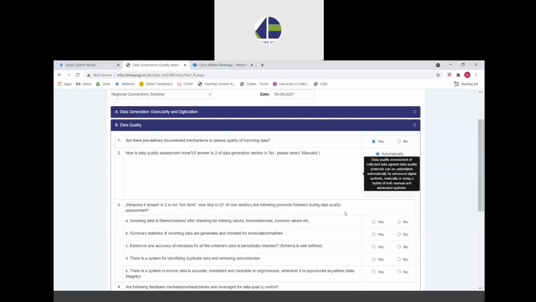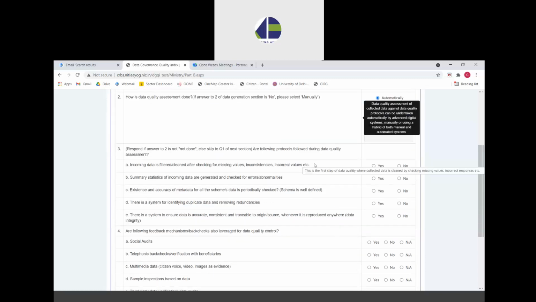Automatically means that there is an automatic mechanism by which the ministry is assessing data quality of incoming data. Manually means that it is undertaking the same manually with the help of human resources, and hybrid means that it is using a mix of both manual and automated systems. If it uses hybrid, in the text box, it is requested to explain how it is doing this hybrid implementation.